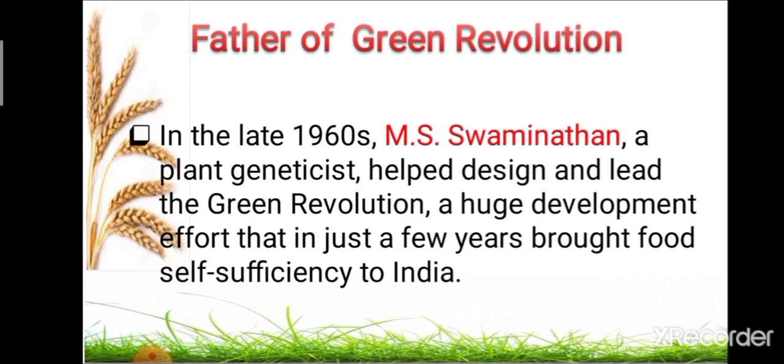After the period of the Green Revolution, the next point is the father of the Green Revolution. We have already heard about Dr. M.S. Swaminathan. He was considered the father of the Green Revolution.